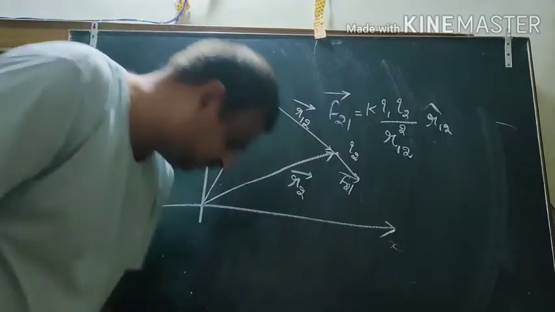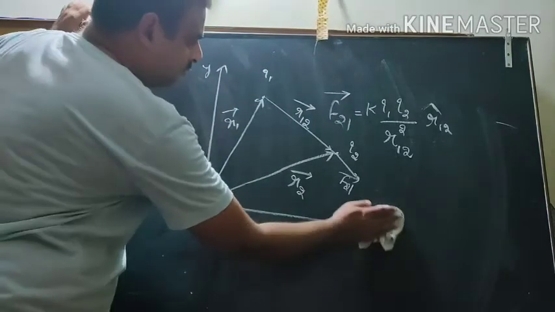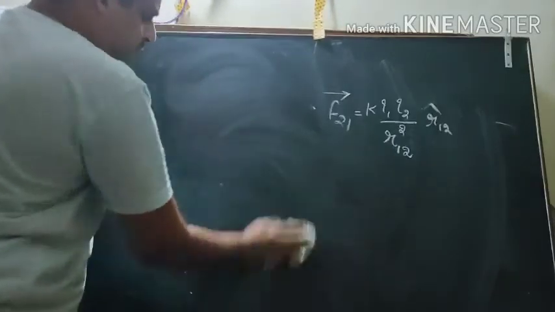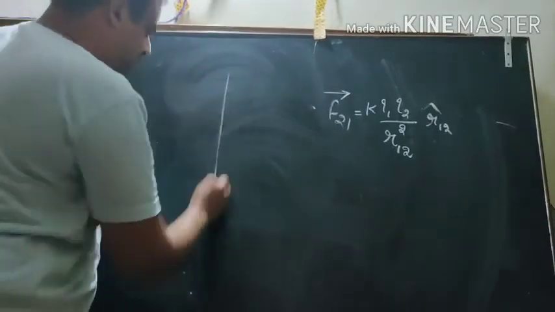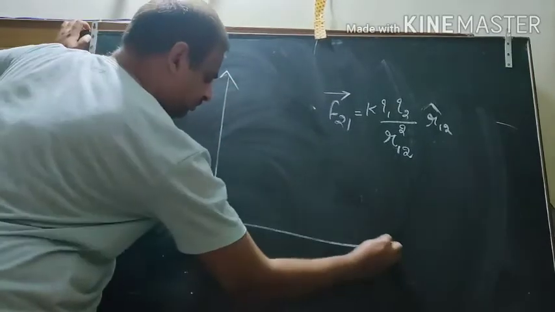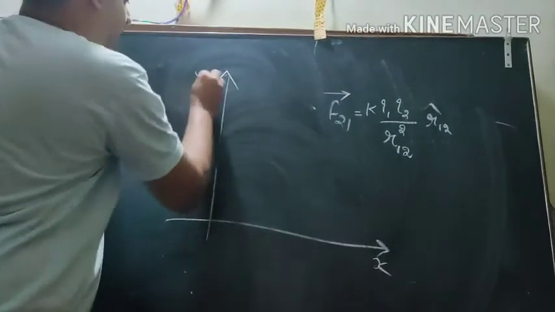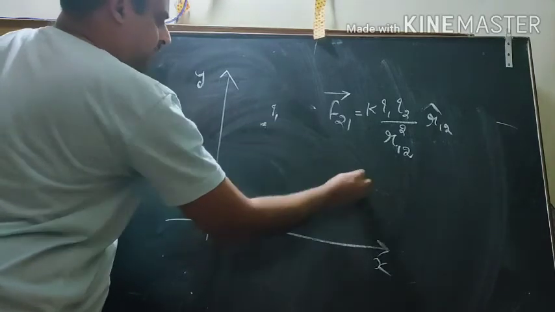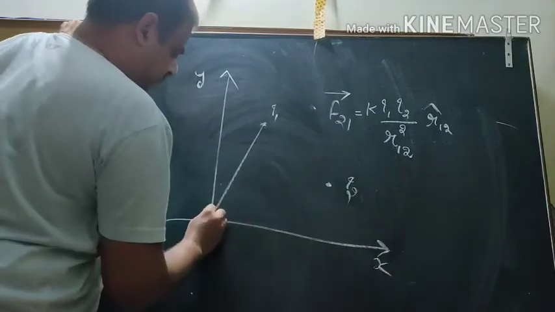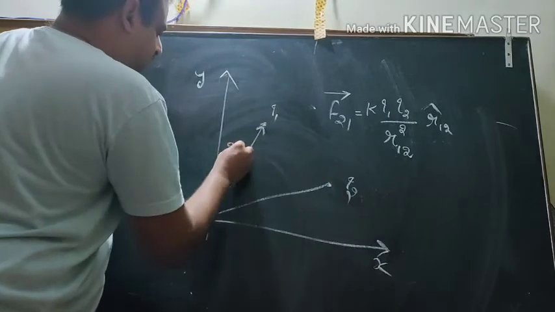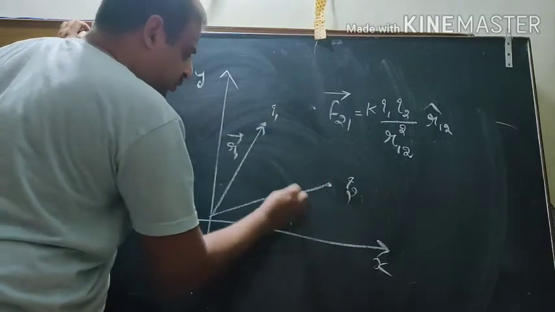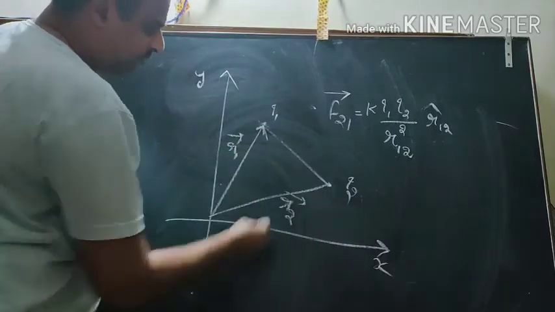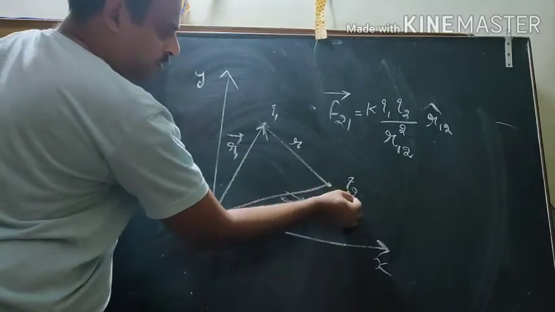Suppose now I want to find the force on the first charged particle, then what will be its value? This is x, this is y. This is a charge q1, this is q2, this is r1, this is r2. So this is r21.